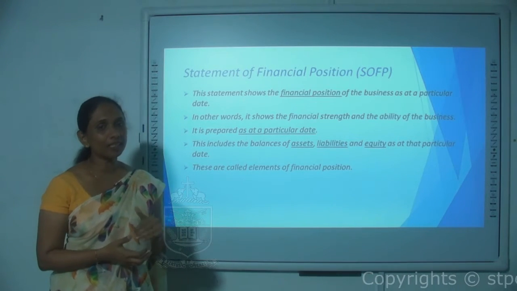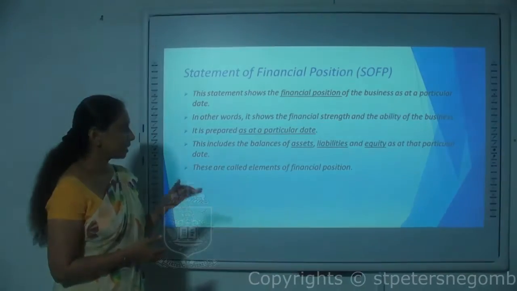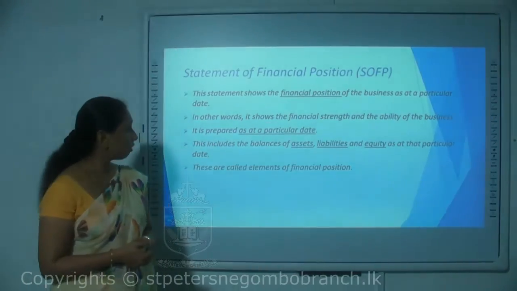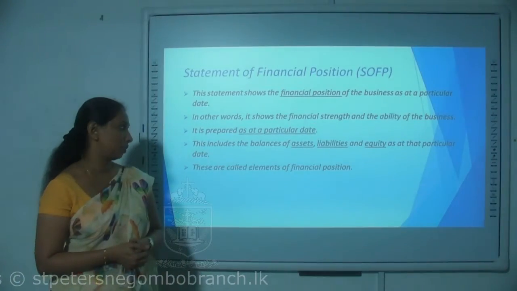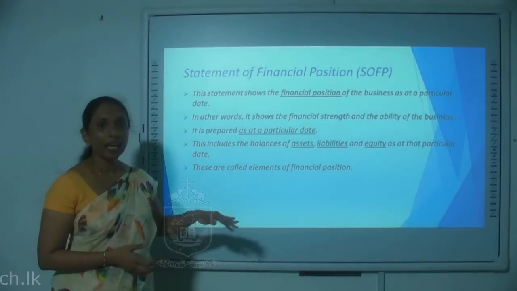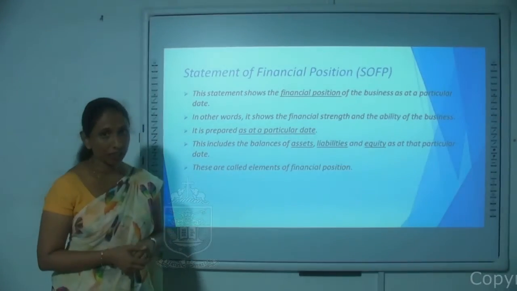The remaining 3 elements, that is assets, liabilities and equity, will come into the statement of financial position. Therefore these 3 are called the elements of financial position.